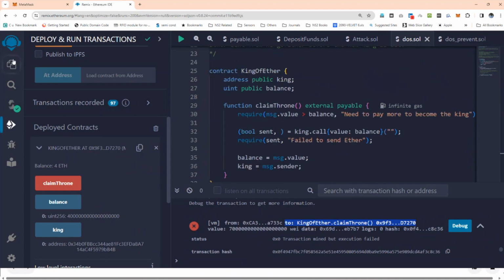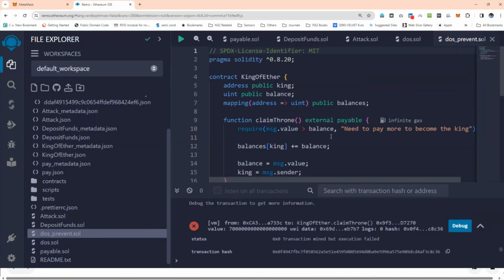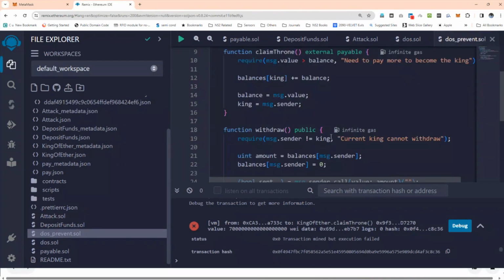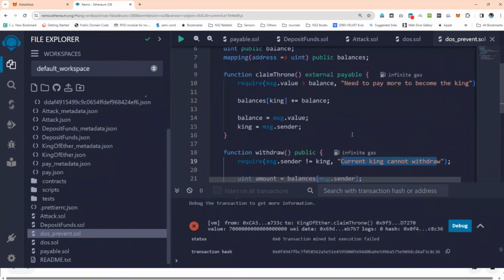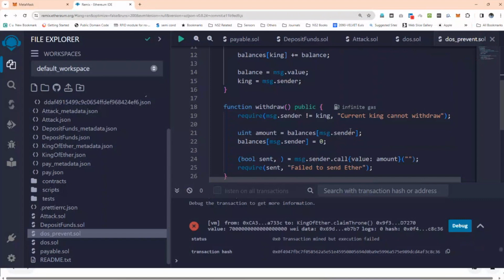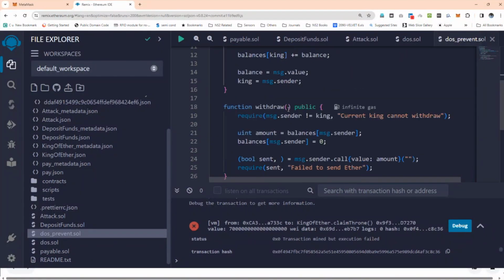Now this is where we have one code called DOS preventing. This is how it happens. The current king cannot withdraw. The withdraw function is public, and we update the balances and claim the throne. It is external payable, with no need to pay more to become the king. The balance of the king is checked here, and the withdraw function is there. So the attacker code can no longer claim the throne.